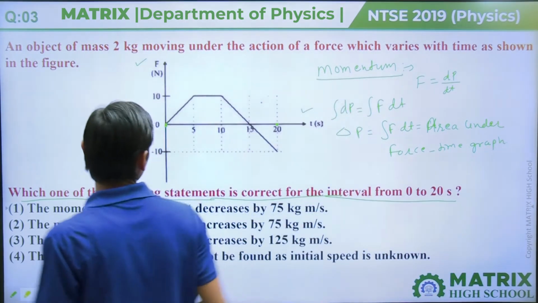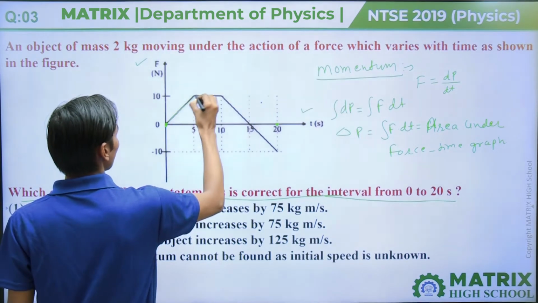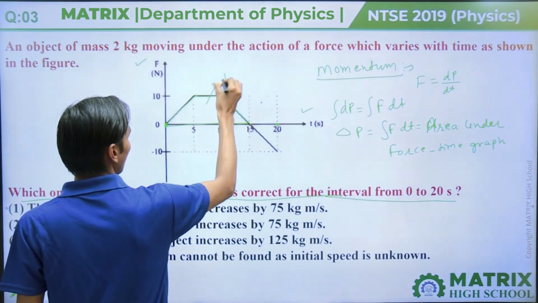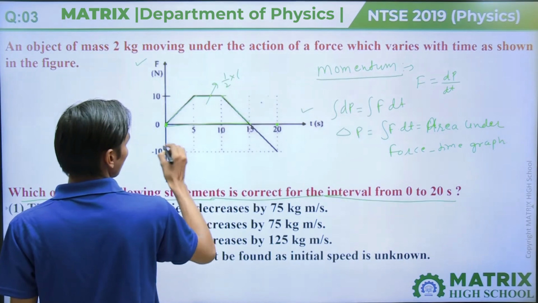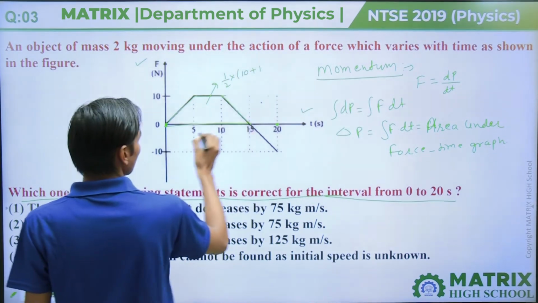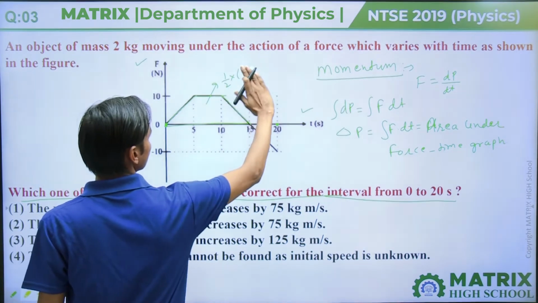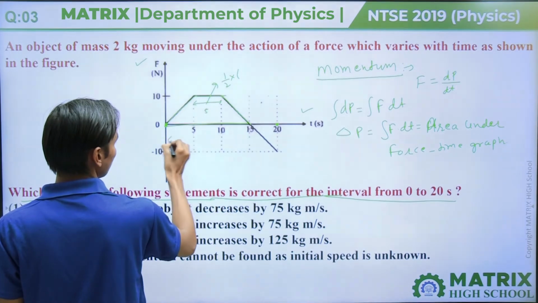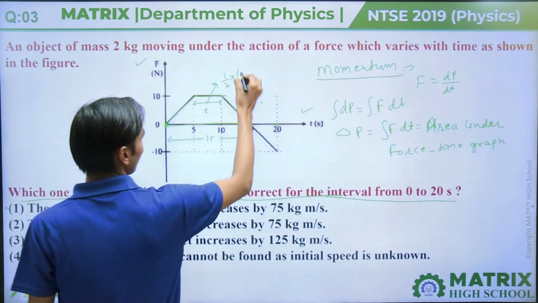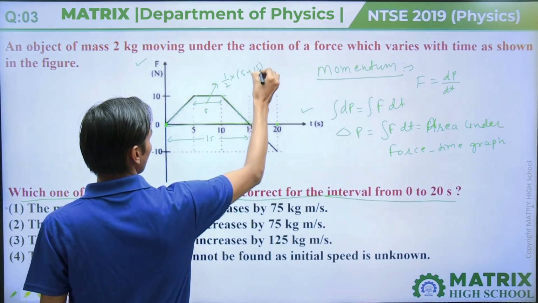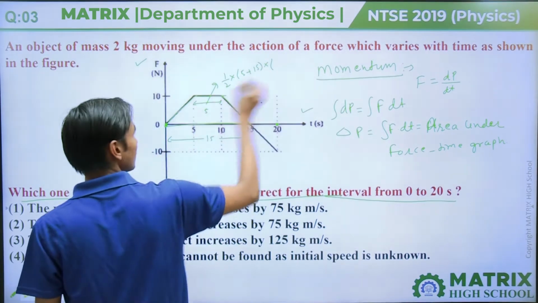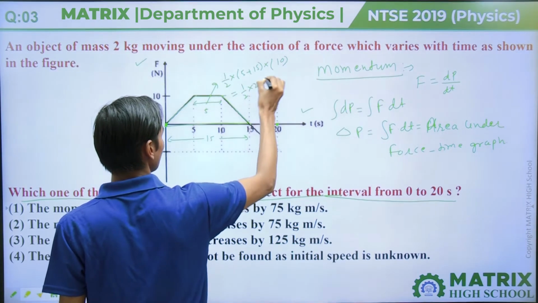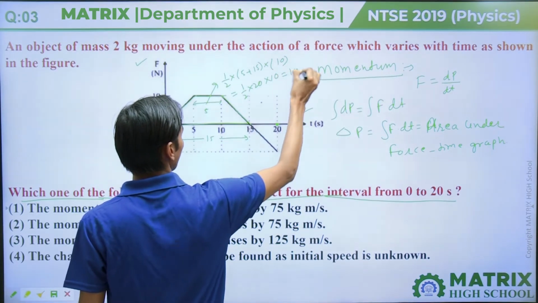So if we find the area, this is a parallelogram, half into sum of sides, which will be 5 and 15. So 5 plus 15 multiplied by the distance between them, 10, equal to half into 20 into 10 equal to 100.